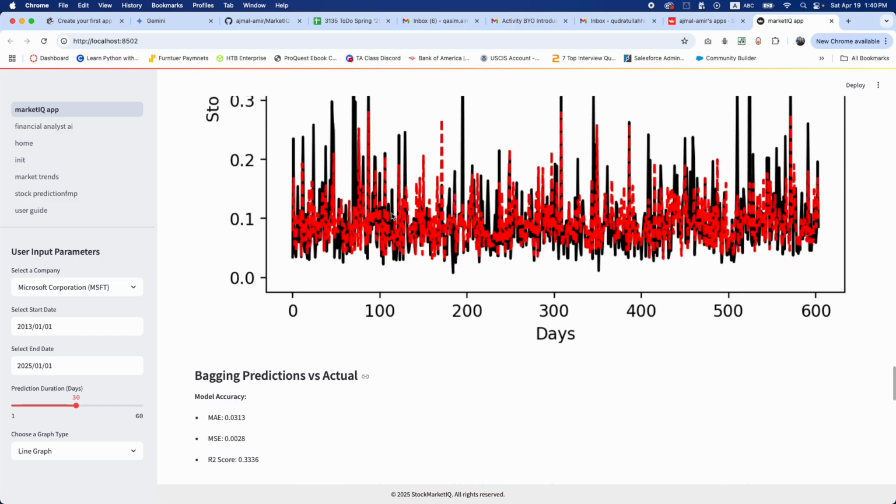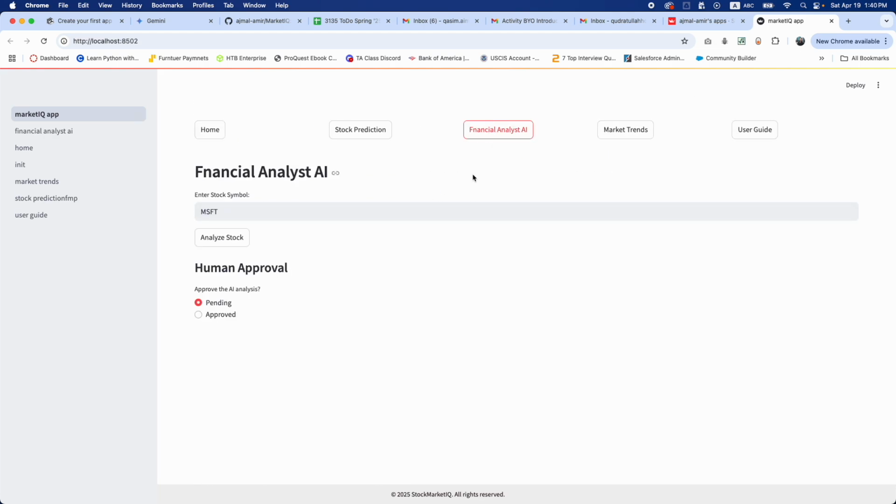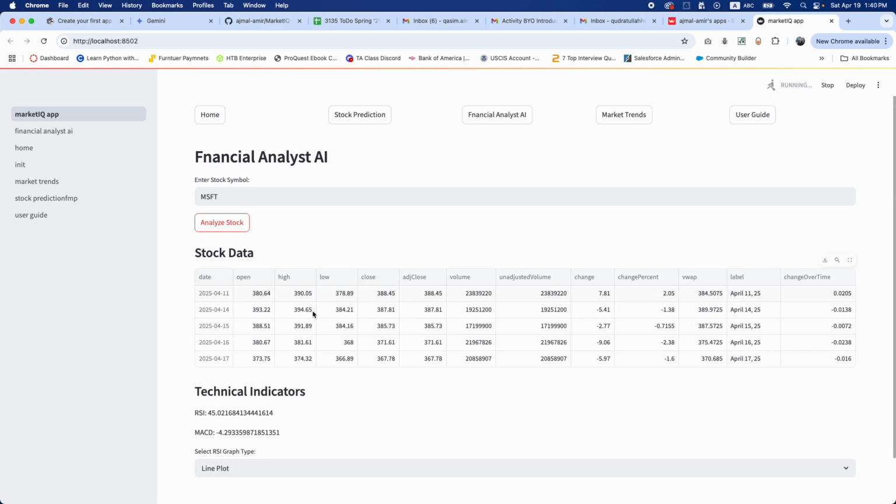And then we're going to go to our financial analysis. In here we put in a ticker and ask it to analyze it for us. After the analysis, it fetches the data.